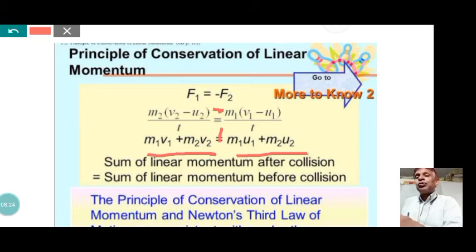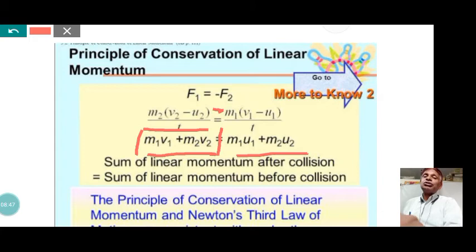That is what we have to prove in this video, expressing the principle of conservation of linear momentum: the sum of linear momentum after collision is equal to the sum of linear momentum before the collision.